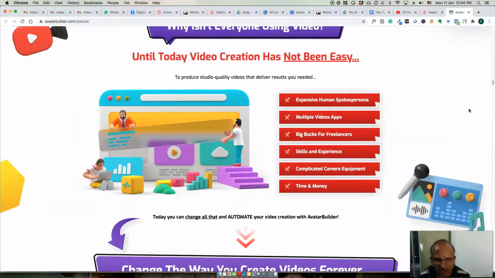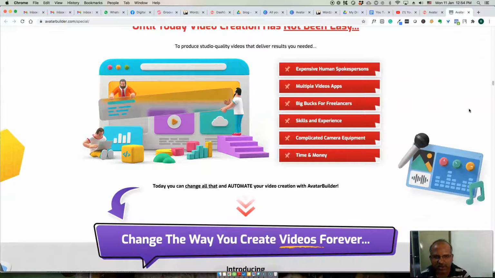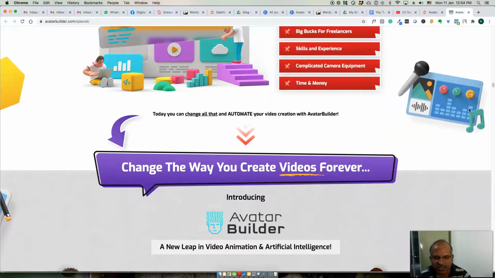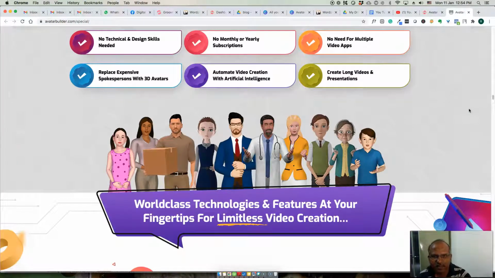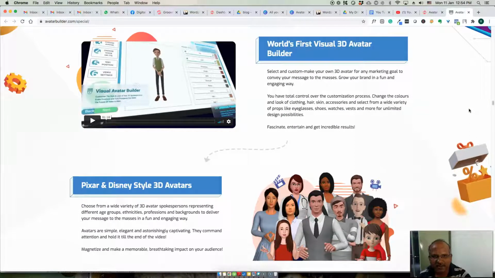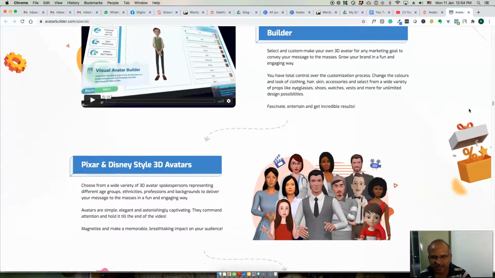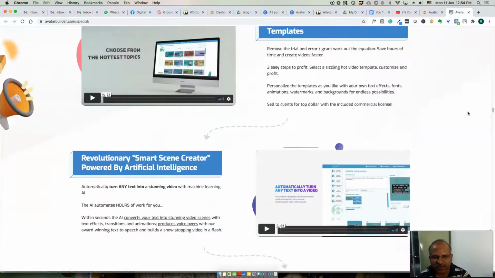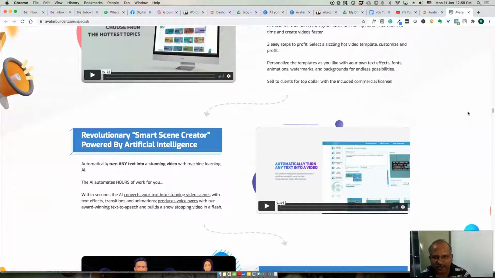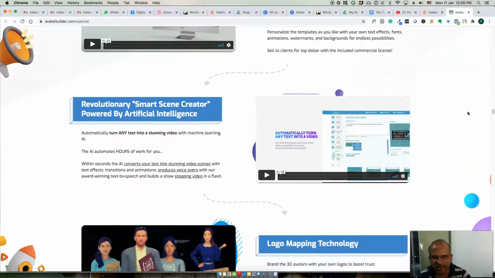So you don't need expensive spokespersons or multiple video apps, right? You don't need to hire freelancers to create videos. You can do it yourself, right? There are no monthly fees and all that. So what are you getting in this? You get the world first visual 3D avatar builder, Pixar and Disney style 3D avatars, thousands of video templates done for you, and a revolutionary smart screen creator powered by artificial intelligence.